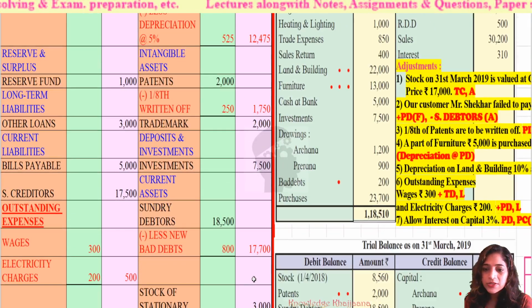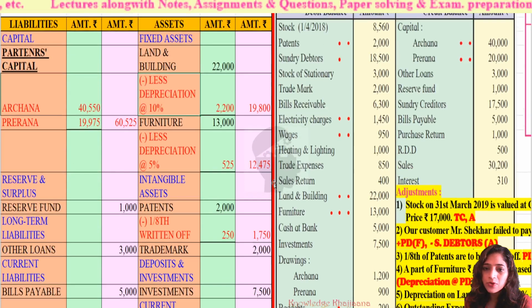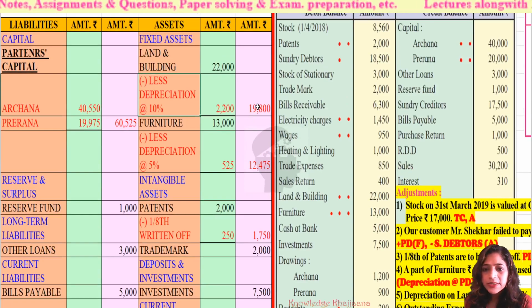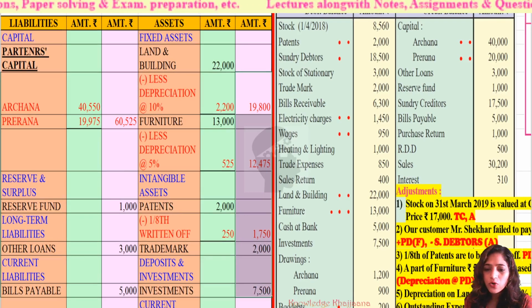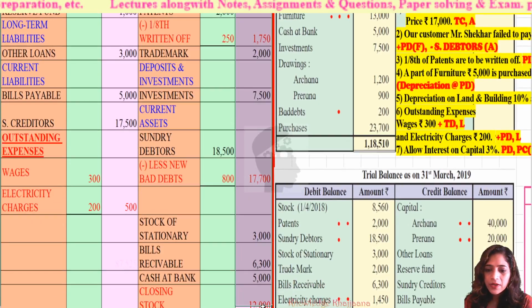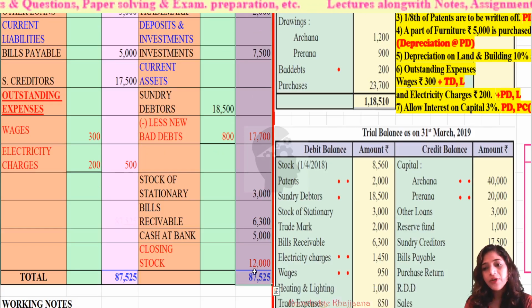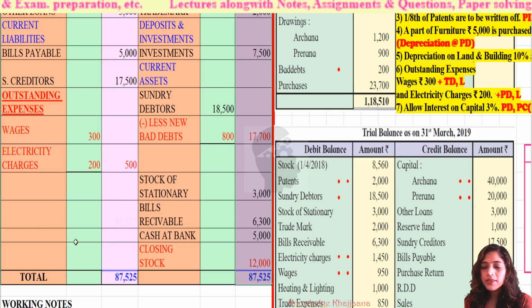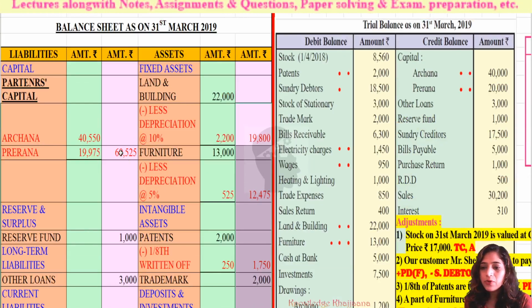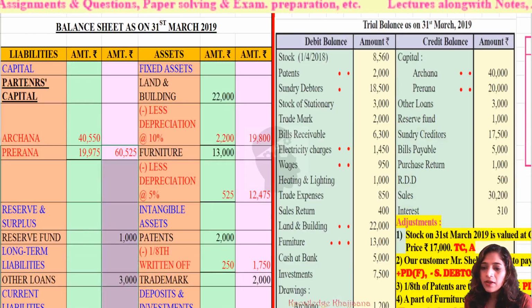Yes. Then you just have to do the total of amounts on the asset side. See, if you do the total of amounts on the asset side, it becomes rupees 87,525. Now we have to do the total of amounts given on the liability side.